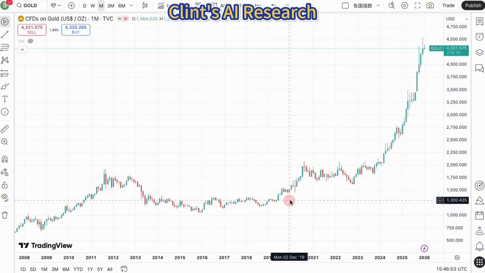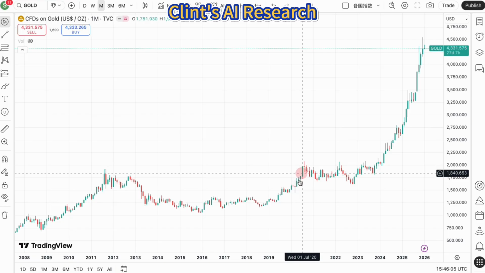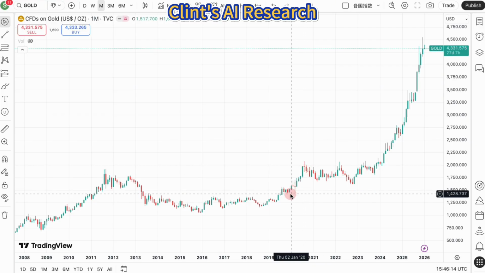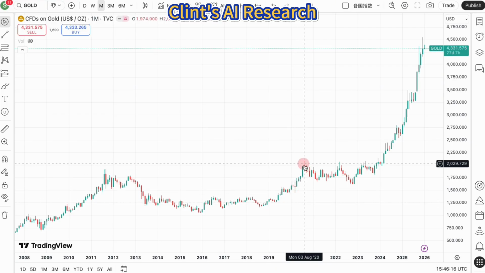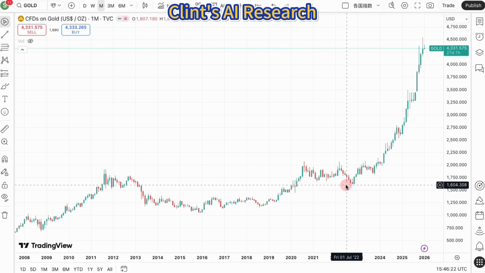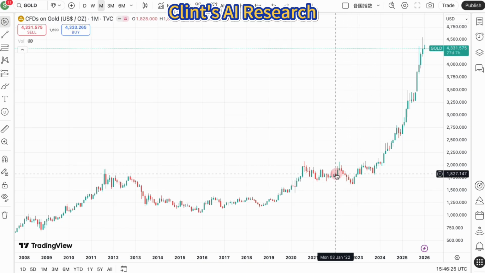2020-2021. Pandemic spike: $1,500 to $2,075. COVID-19, global lockdowns, massive stimulus checks, and negative real interest rates. 2022-2023. Volatility: $1,650 to $2,000. Rate hikes versus war. Aggressive Fed hiking, bearish, versus the Russia-Ukraine war, bullish.